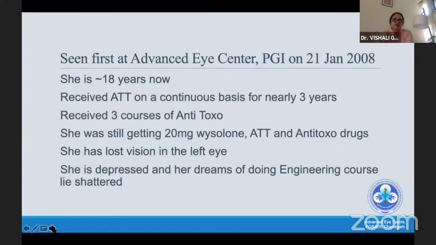Finally, when we saw her, she was 18 years old. She had received anti-TB on almost continuous basis for 3 years. That is because she has been jumping from one place to other and nobody bothered to stop ATT because they haven't started it, so it's not their responsibility. She had received 3 courses of anti-toxo treatment. She was still getting 20 milligram Wysolone, ATT, and anti-toxo treatment. And she says, I have lost vision in my left eye, and she was planning to go to the US, and her career was at stake.